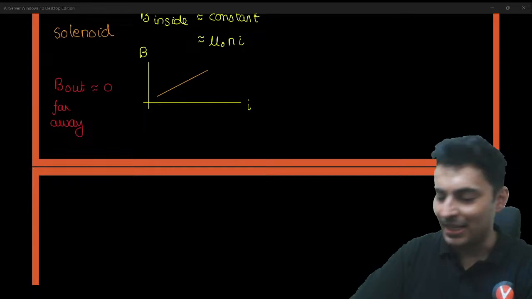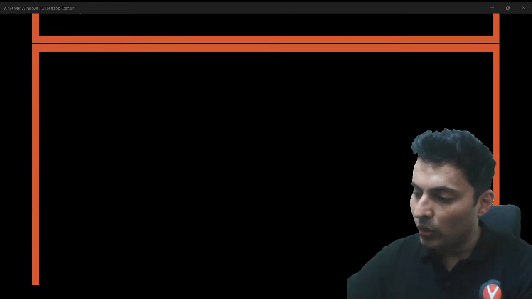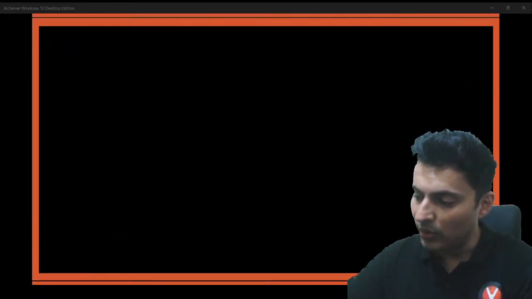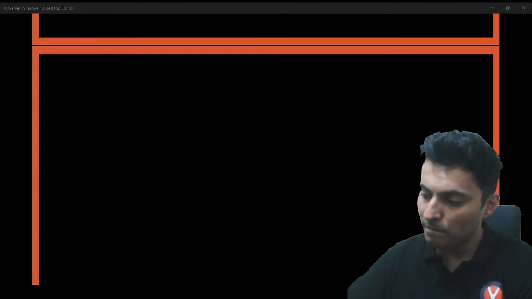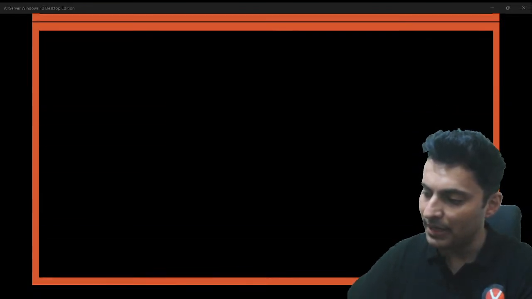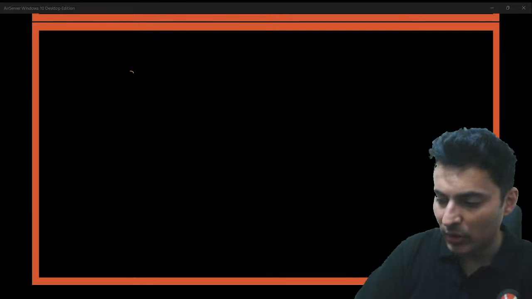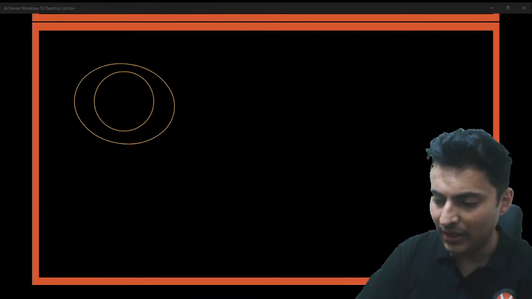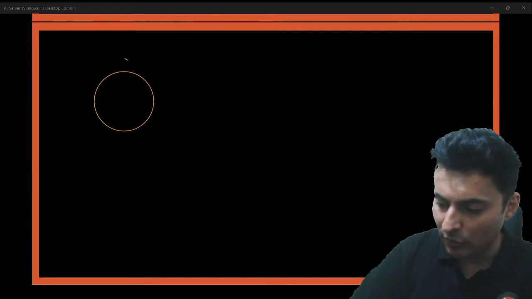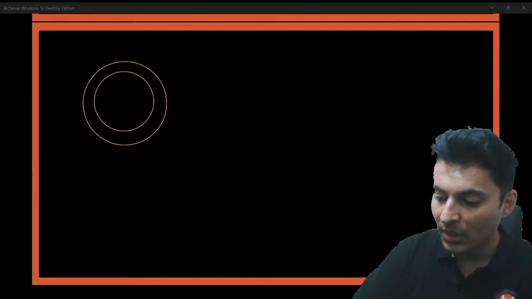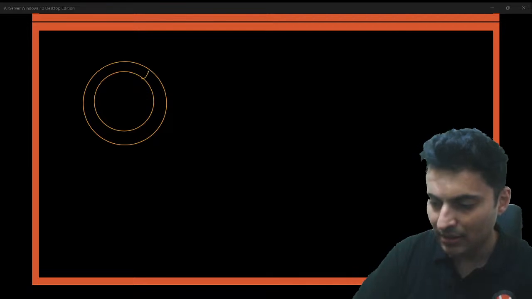Cool. Very nice. For a toroid, let's go over here. Toroid is nothing but a solenoid, but which is bent in the form of a tube. Something like this. This is a toroid.